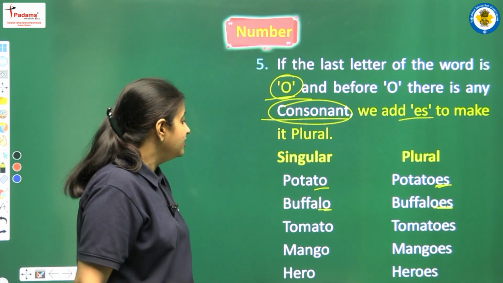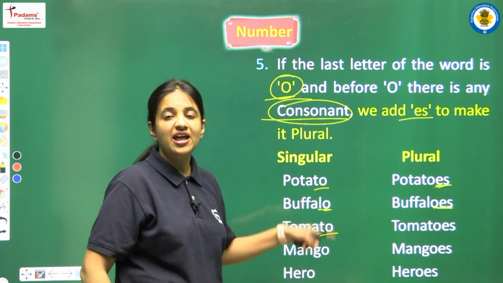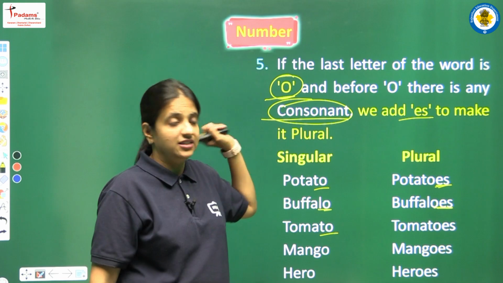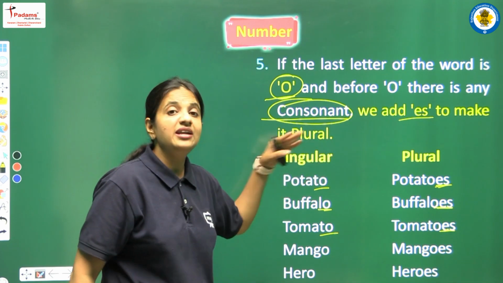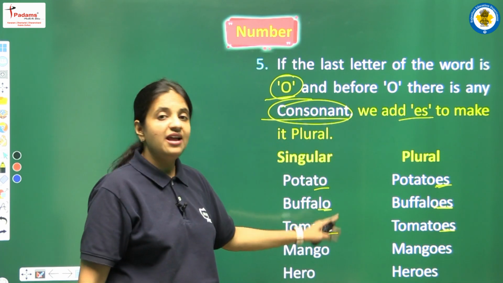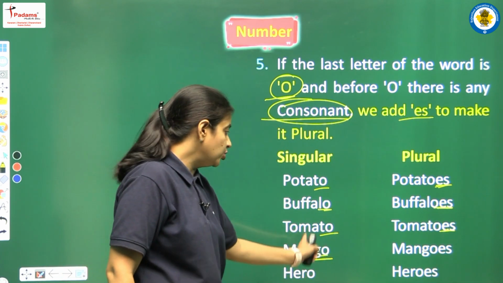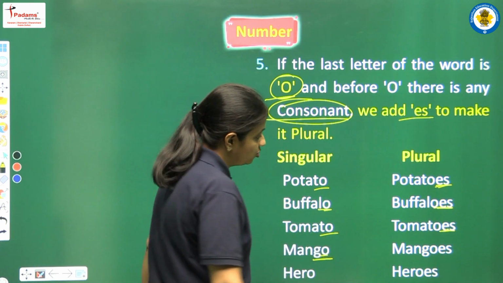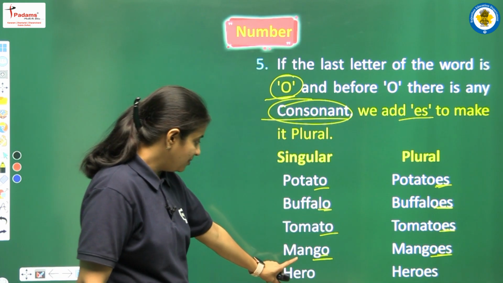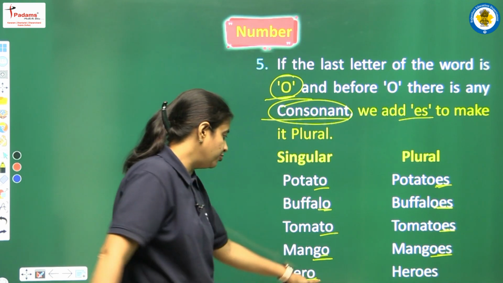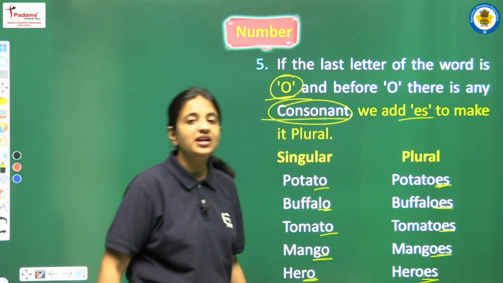Okay. Next example, we are having tomato. Last letter we are having O. Before O again we are having one of the consonants. So we have to apply this rule and add ES at the end of the spelling. So yes, tomato will be tomatoes. Okay, next we are having mango. So look at the spelling. Last letter we are having O, and before O we are having one of the consonants. So we have to add ES, and yes, mango will be mangoes. Now one more example, hero. The last letter is O and before O we are having one of the consonants. So yes, we have to add ES, and hero will be heroes.